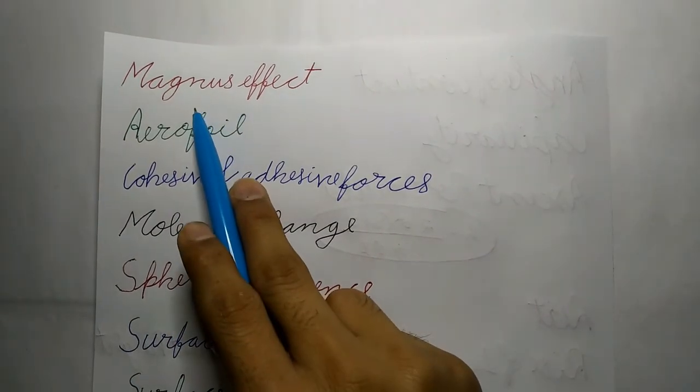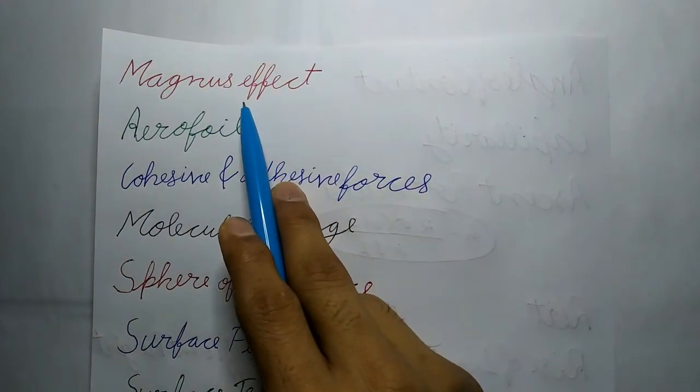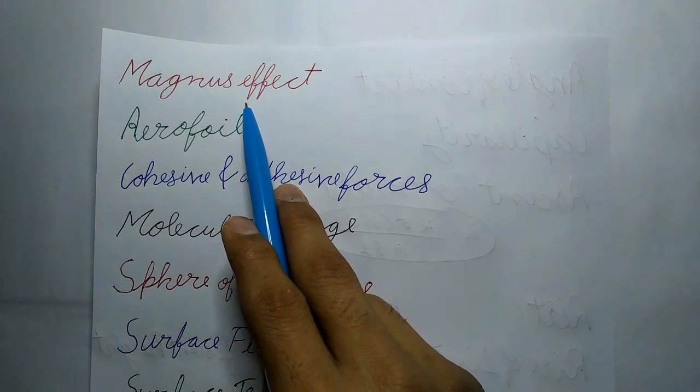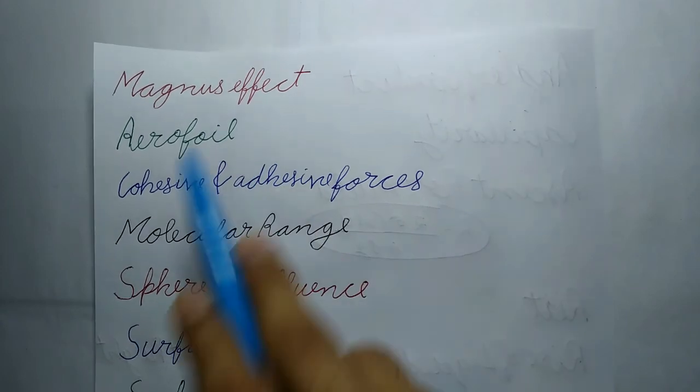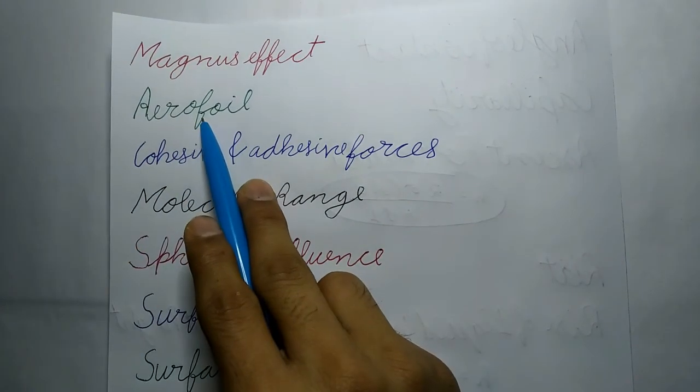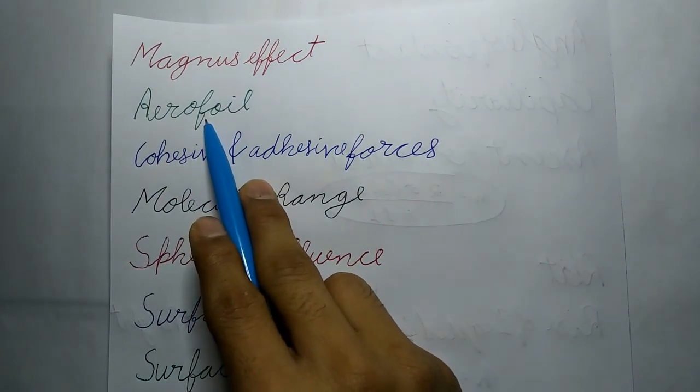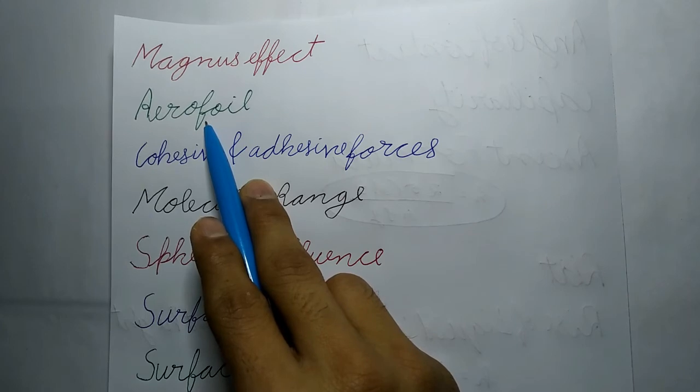Now, next is Magnus effect. The difference in the lateral pressure which causes a spinning ball to take the curved path which is convex towards the greater pressure side is called Magnus effect. Now, aerofoil. It is a solid object shaped to provide an upward vertical force as it moves horizontally through air.